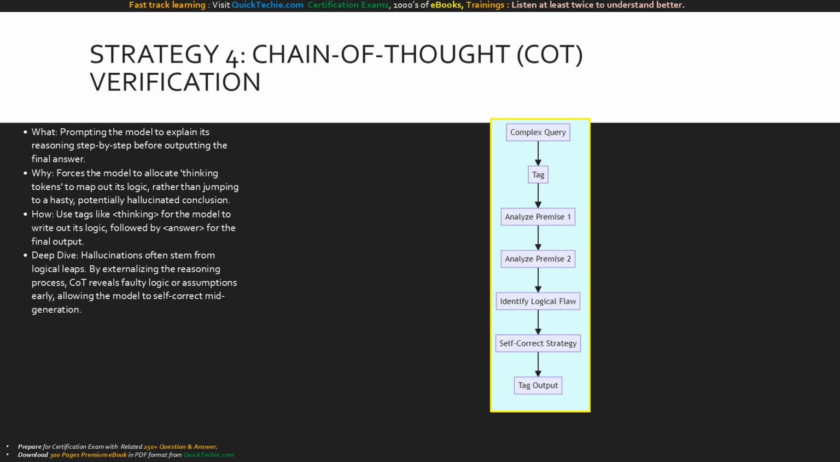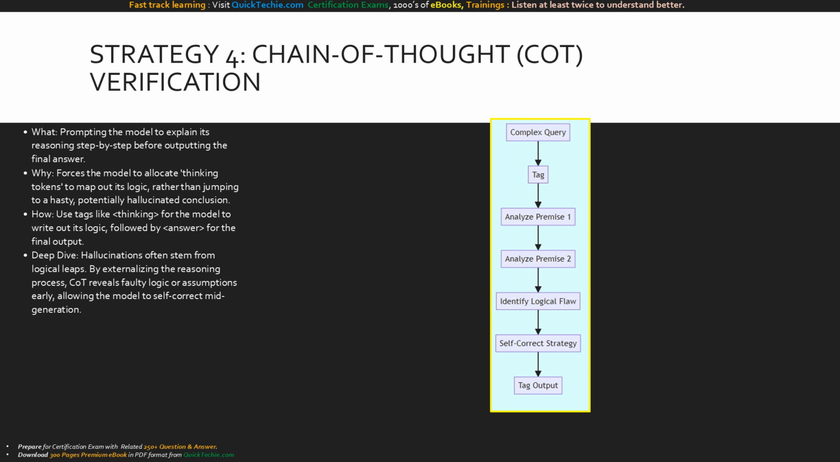Let's dive into some advanced techniques, starting with chain of thought, or COT, verification. Sometimes, hallucinations aren't just bad facts, they are bad logic. When a model jumps straight to a final answer, it might make a leap of faith. COT fixes this by forcing the model to explain its reasoning step by step before it delivers the final answer. We usually implement this by giving Claude a thinking XML tag to work inside.